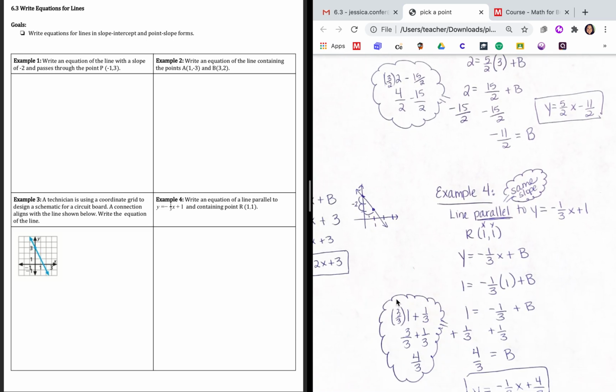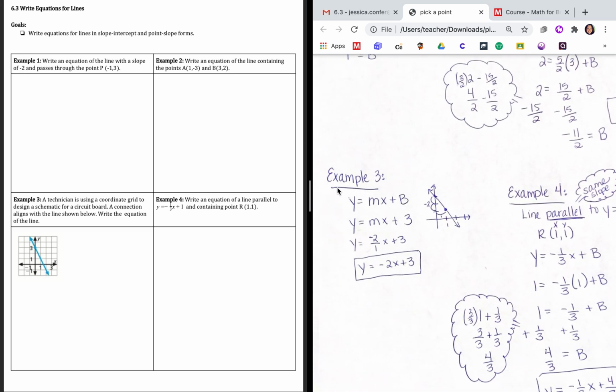Okay, so this is what we've been doing for a while. We want to write the equation y = mx + b. You can see right here, the y-intercept is 3. Okay, a positive 3 because you went up.